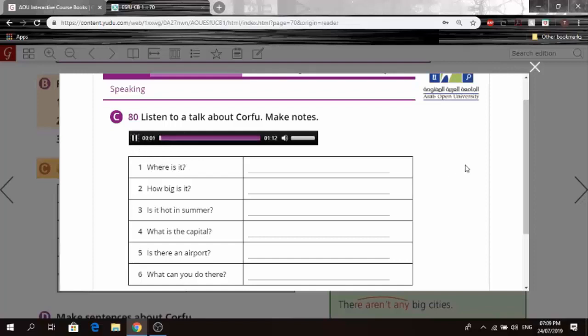Exercise C. Listen to a talk about Corfu. Make notes. Are you ready? Okay, here's some information about Corfu. Corfu is a great holiday island. It's very small. It's on the west coast of Greece. Many tourists go on vacation there every year. The capital is Corfu town in the northeast.